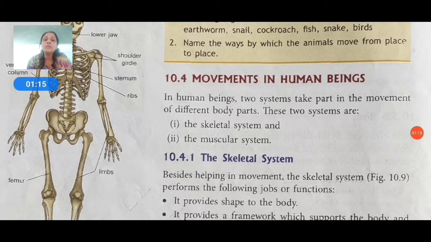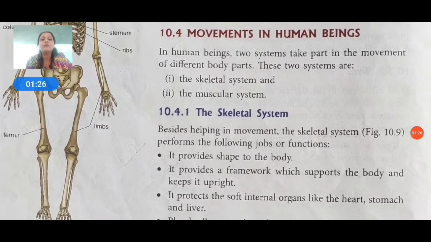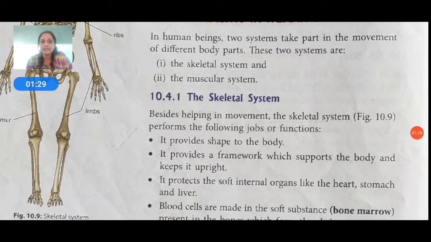They help the human being go from one place to another place. Besides this, they also perform different functions in our body, and the functions are: first, it provides shape to our body. It provides a framework which supports the body and keeps it upright. Always, the skeletal system provides shape and support to our body.